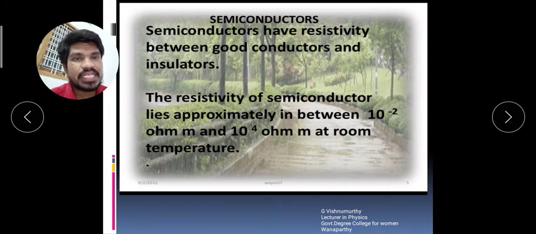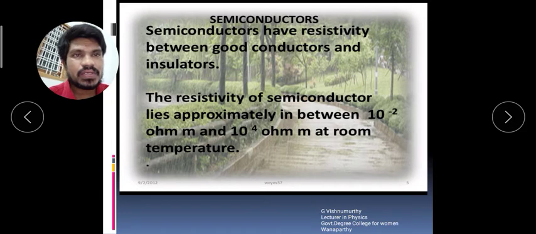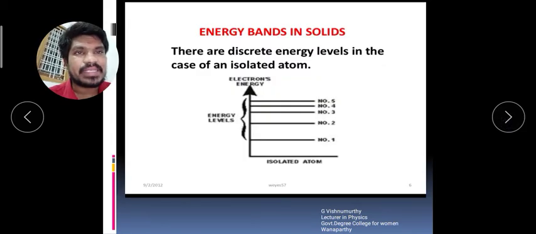Resistivity of a material is in ohm meter. So the resistivity of a semiconductor lies approximately between 10 to the power of minus 2 ohm meter and 10 to the power of 4 ohm meter at room temperature. That is 36 degrees centigrade, called room temperature. So these are the semiconductors.